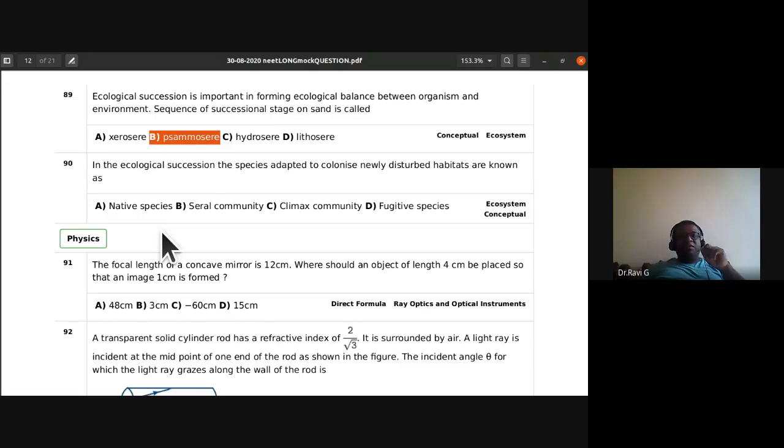Is it native species? So the species adapted to colonize newly disturbed habitats are known as fugitive species. So this completes our discussion on the biology part of today's paper.